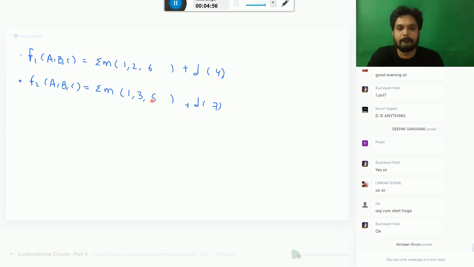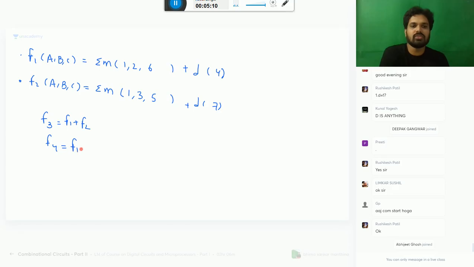So let's take these two functions, randomly taken. What is the function I want to find? f3 is equal to f1 plus f2. I want to find the function f4, which is the product of these two functions f1 f2. How to do it? So very simple. Let's do it.